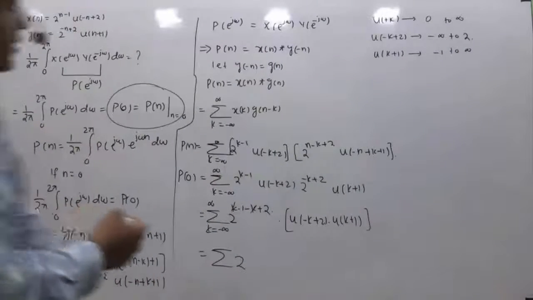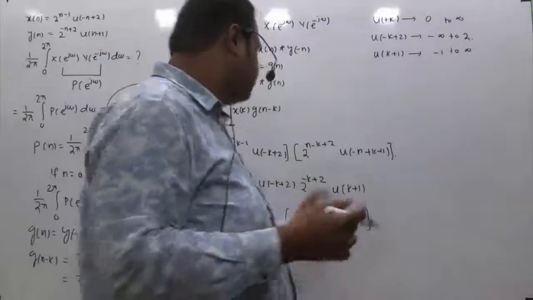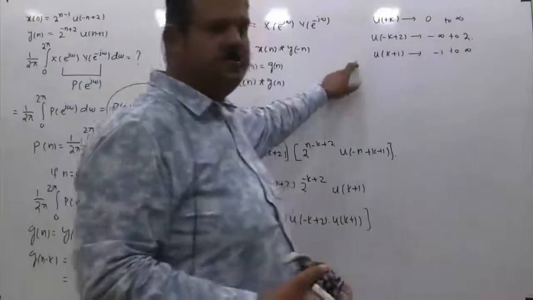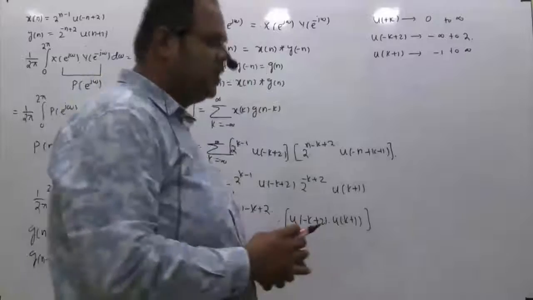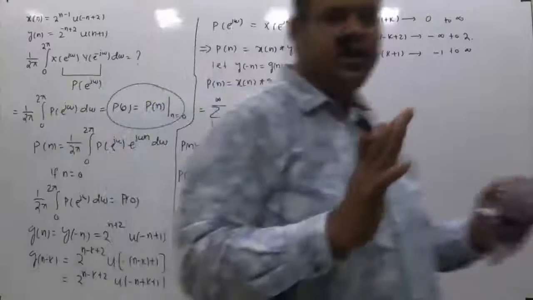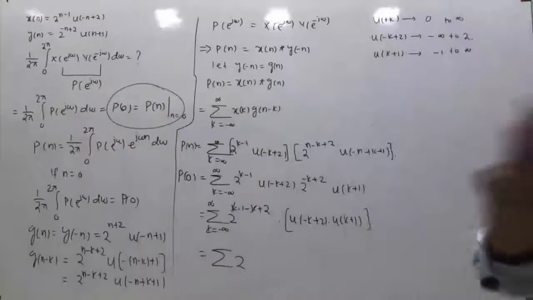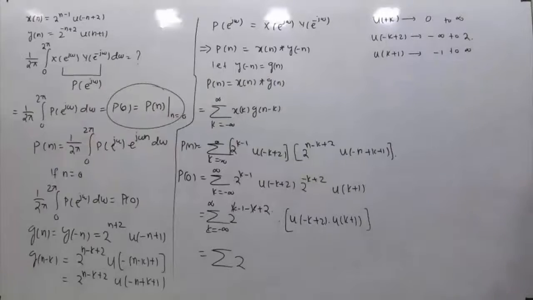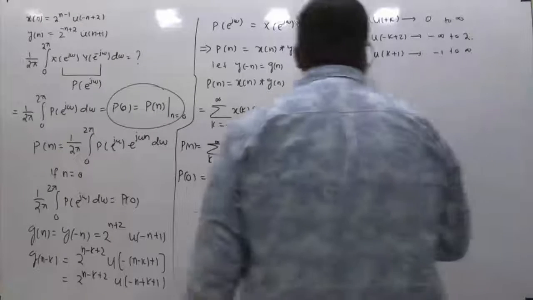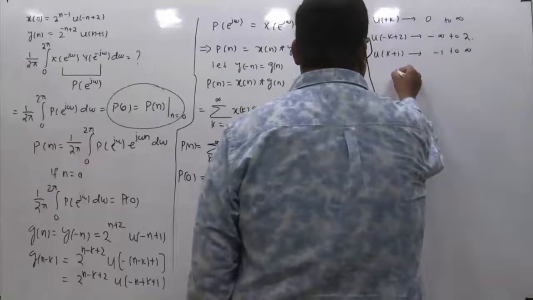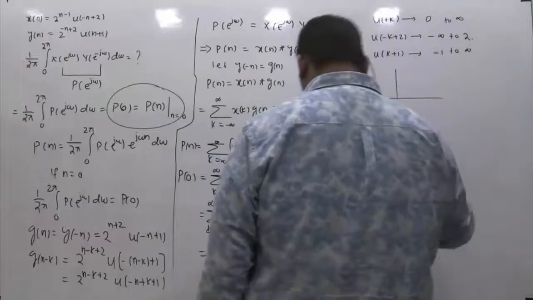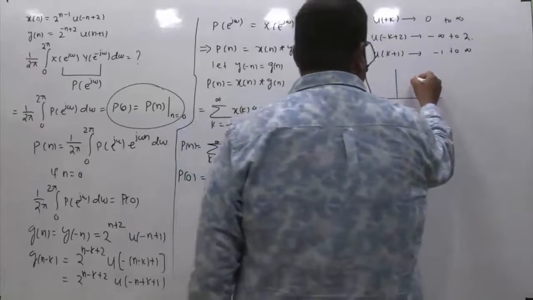So what is the common range of this product, or what is the common range of this and this? Because when we are multiplying two signals, the common sections are what interest us, because whenever they are non-overlapping, the product will be 0. So basically, if you try to see in graphical form, u of minus k plus 2 will look something like this.